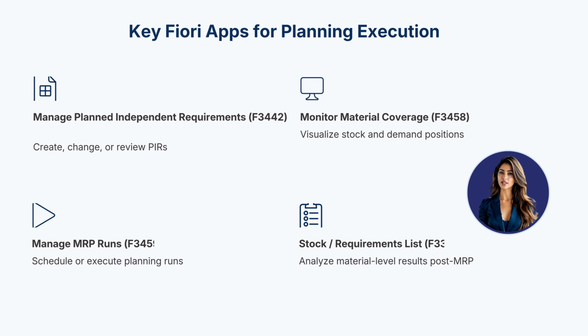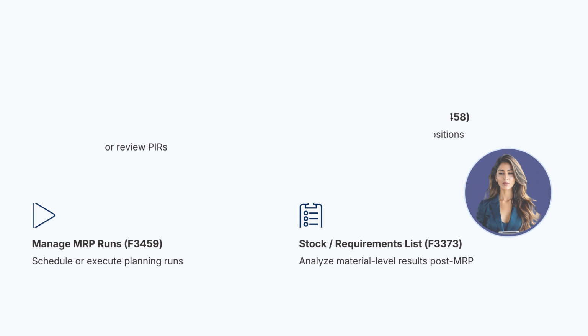Key Fiori apps for planning execution. Planners rely on intuitive Fiori apps. Manage Planned Independent Requirements, F3442, for forecast maintenance. Monitor Material Coverage, F3458, for tracking stock demand gaps. Manage MRP Runs, F3459, for execution control. And Stock Requirements List, F3373, for visibility into planning results. These apps transform planning from spreadsheets into actionable analytics.